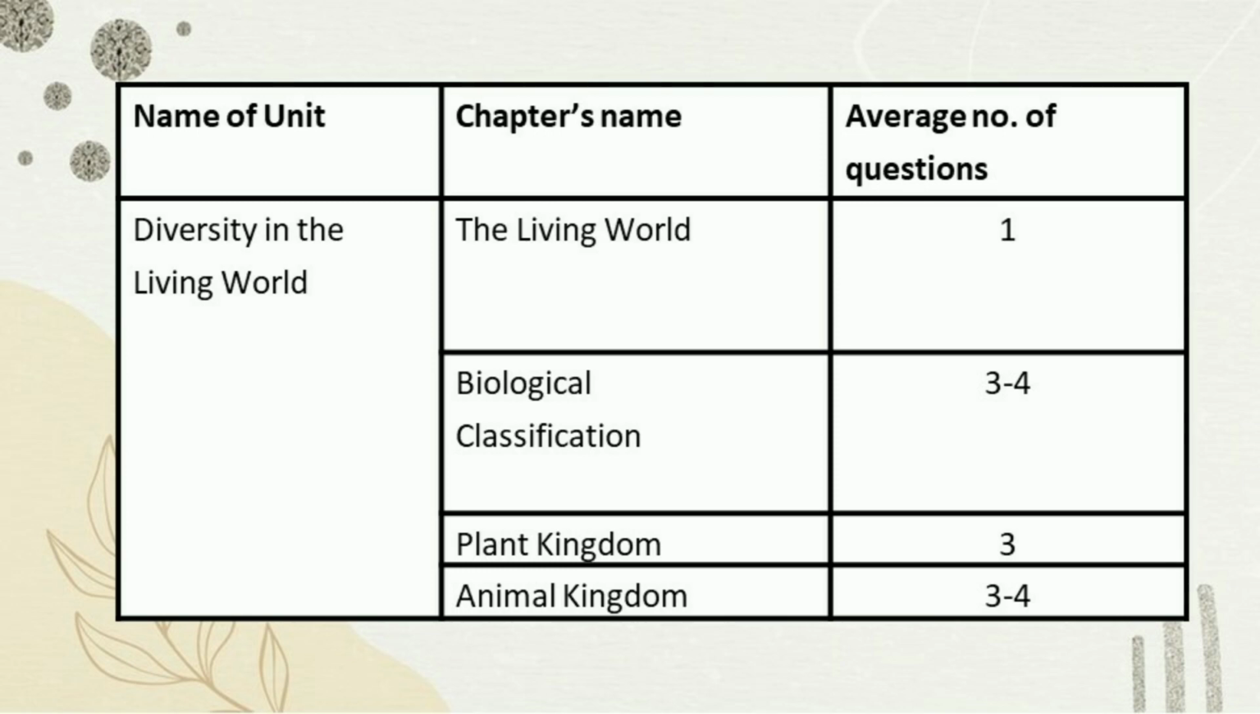Second chapter is biological classification. We get 3 to 4 questions from this chapter alone, and the important topics are monera and fungi. Next chapter is plant kingdom. We get around 3 questions from this chapter, and the important topics are algae, angiosperms, bryophytes and their life cycles. Next chapter is animal kingdom. We get 3 to 4 questions from this chapter, and the important topics are arthropods, chordates. Chordates is very important. Annelida, Ctenophora and Platyhelminthes.